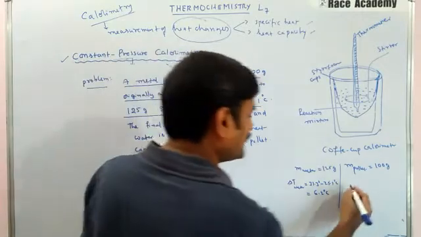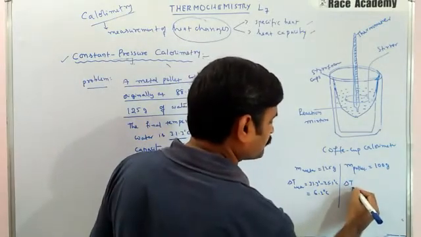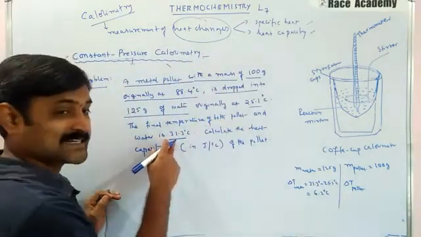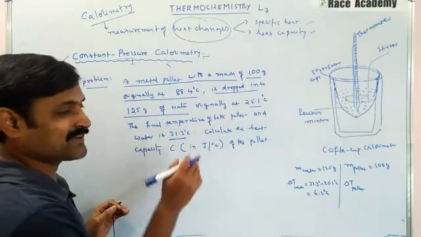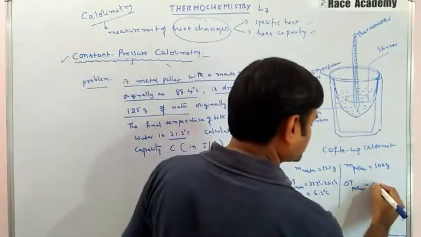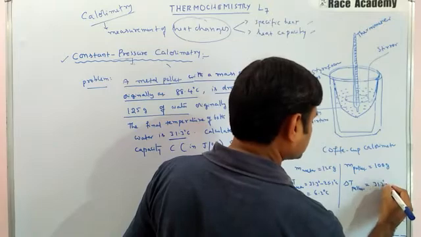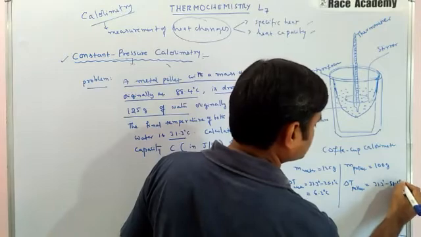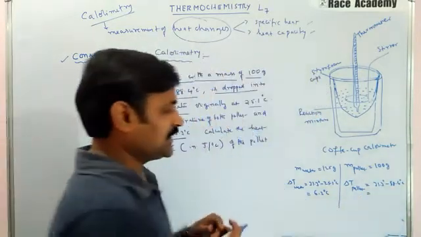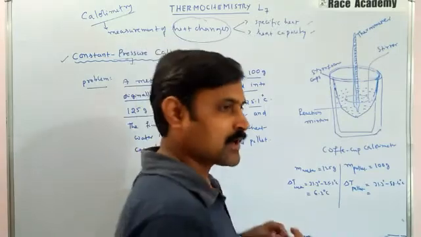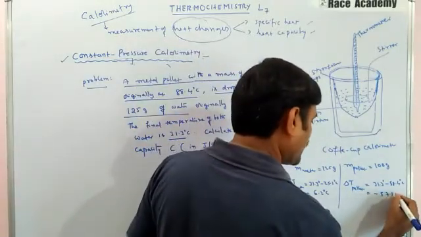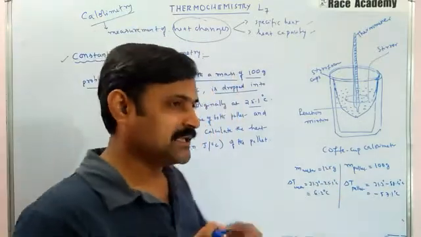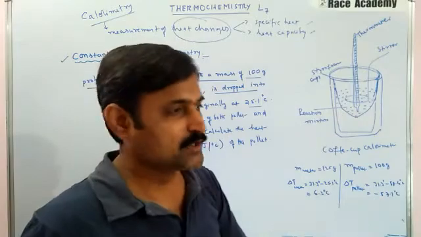Similarly, you can find the change in the temperature of the pellet, as they have already given. The final temperature of the pellet is 31.3. Water and pellet both have the same final value, 31.3 degrees Celsius. Initial temperature is 88.4 degrees Celsius. So here we get a negative value of minus 57.1 degrees Celsius for the pellet temperature change. The meaning is the pellet has released heat to the water.